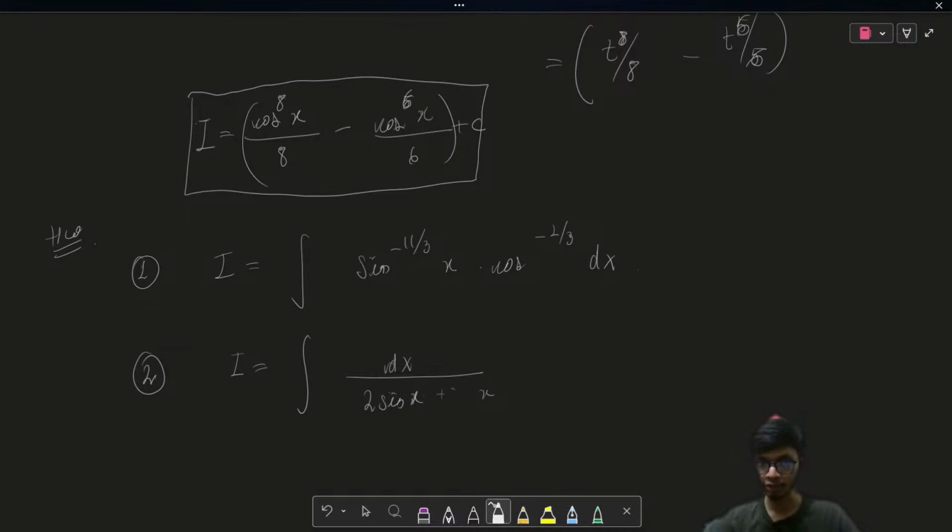Please try to solve these two questions, because if you try to solve the second question, you will get to know and learn a lot as well. So please make sure that you try to solve this question. If you're not getting the solution, I'm definitely going to discuss it. This is more important than question number one, because for question number one you have predefined methods that you have to apply, but for question number two you first have to bring it into a form so that you can apply your formulas.